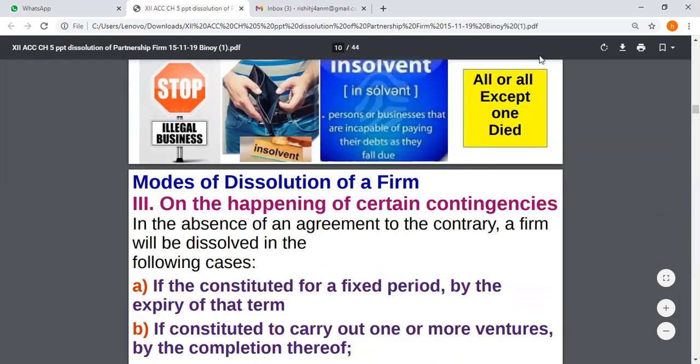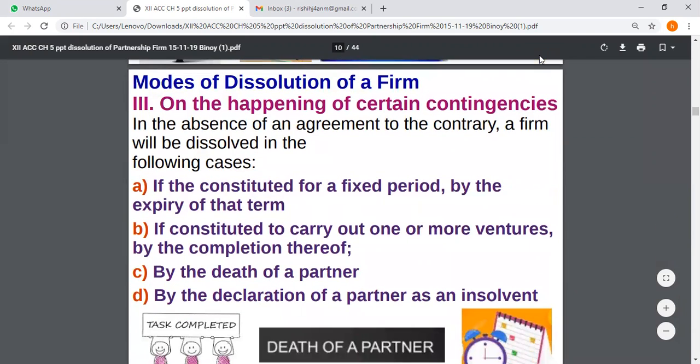Mode of dissolution of the firm number 3, that is on the happening of certain contingencies or any emergency. In the absence of agreement, a firm has to dissolve if constituted for a fixed period, by expiry of that term. That means in the agreement they have mentioned that the partnership will last till so and so date and still the partnership is going on, so that is to be dissolved. If constituted to carry out one or more ventures, by completion thereof; by death of a partner; by declaration of a partner as insolvent.